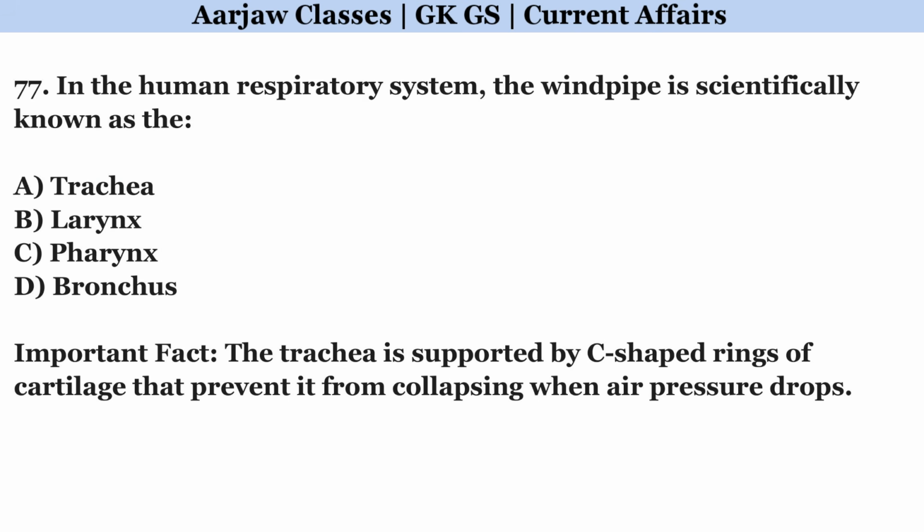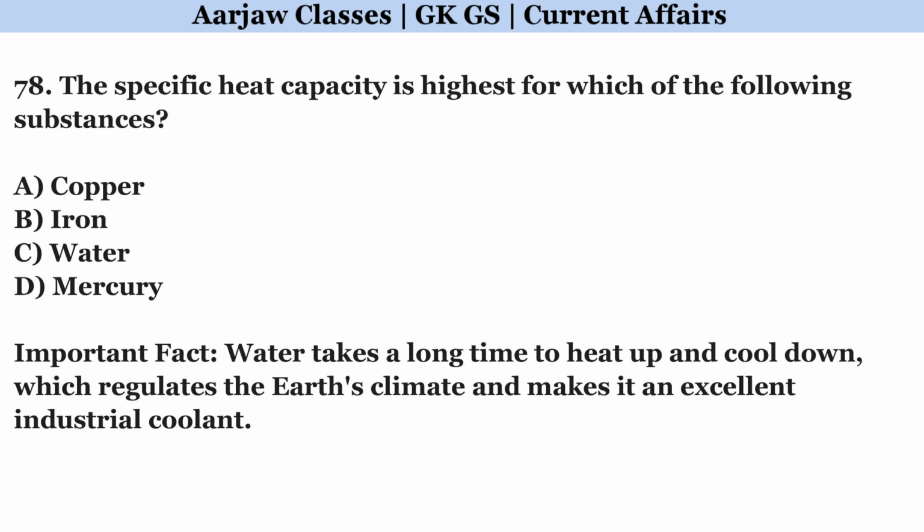In the human respiratory system, the windpipe is scientifically known as the. Correct option is A. Trachea. The specific heat capacity is highest for which of the following substances? Correct option is C. Water.